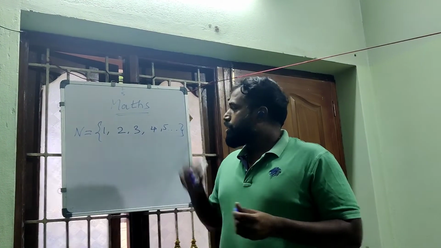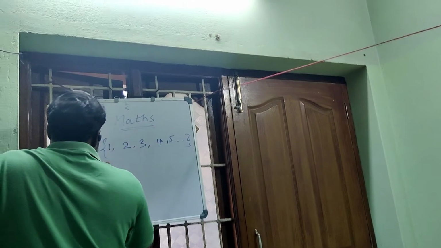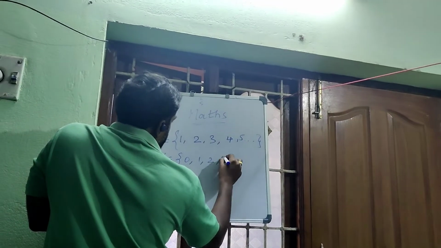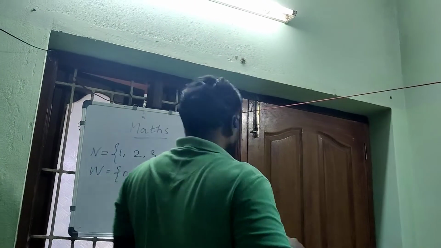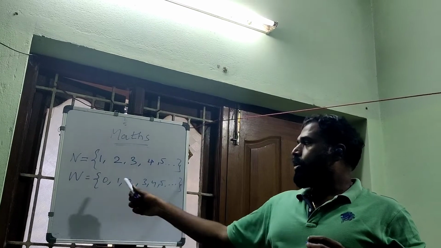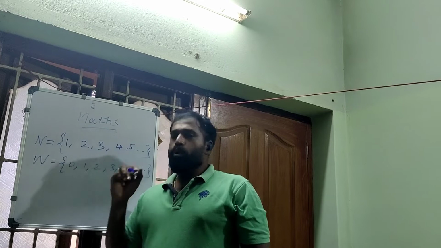What if we add 0 prior to 1? These are all called whole numbers. So I'm just mentioning W as a whole number.